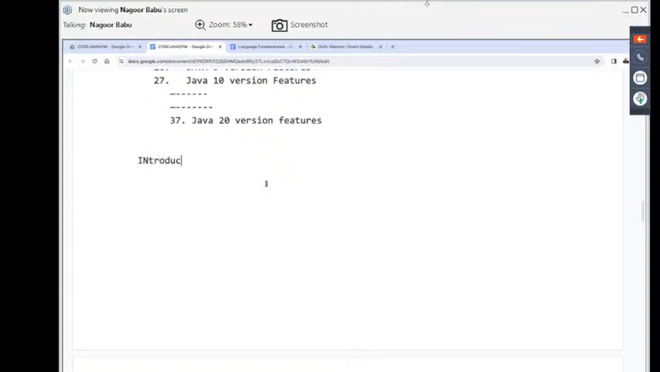Now coming to the introduction part. Inside this introduction part, what topics are we going to understand? The first one is Java history. And the next one is differences between Java and others. Others in the sense, I'm going to provide C and C++.